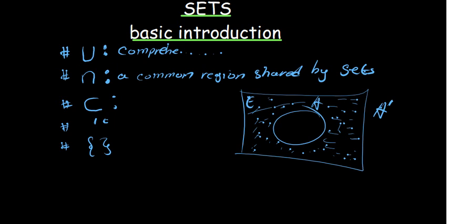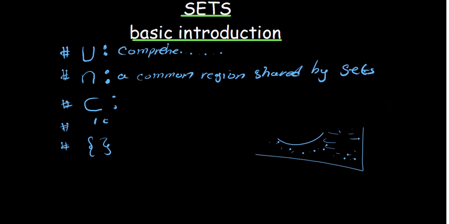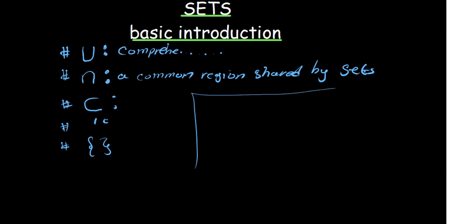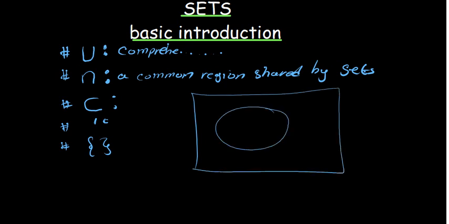Things get more interesting when you're talking about two sets and the complement of one of them. Let's say you have these two sets, A and B, and you say A complement. Of course, you're looking for what is outside A. If you look at this part, it is outside A, but is it our answer?